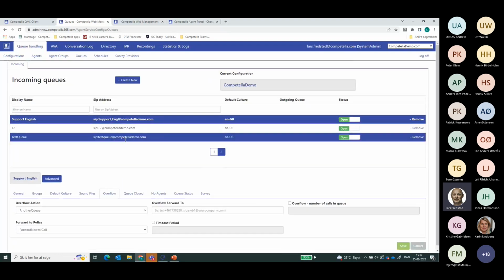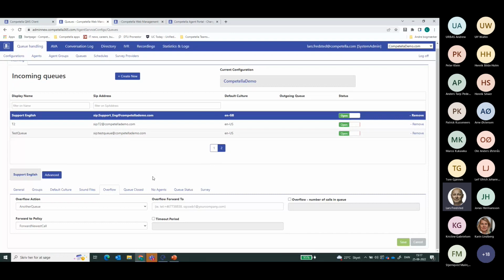Overflow. A very important and integral part of the base queues is that you can choose what kind of action you would like to have. That could be disconnecting the call, which is a bit rude, but it could also be that you overflow to another queue or an external number or a voicemail, for instance. The overflow actions can be controlled on both a number of calls waiting in line as well as a timeout period. And you also have the ability to choose if you want to use the FIFO or the LIFO methodology of doing so.